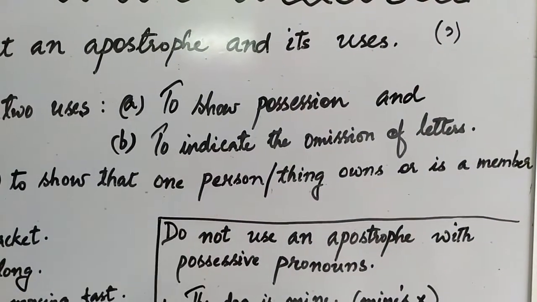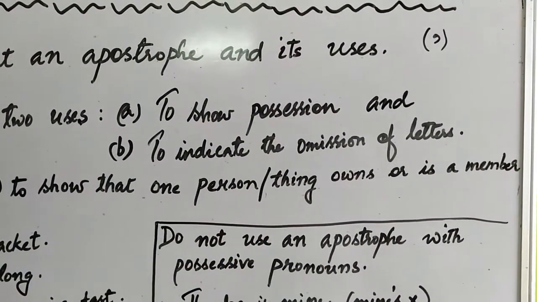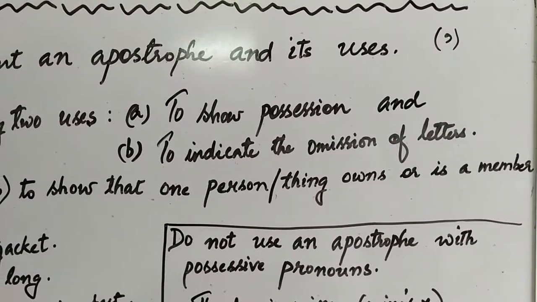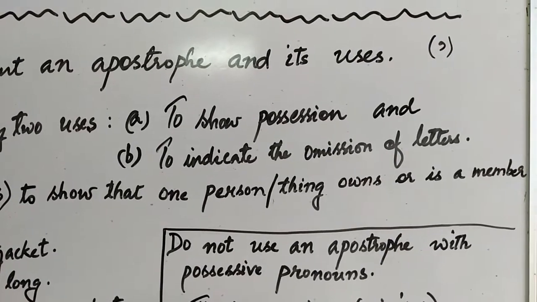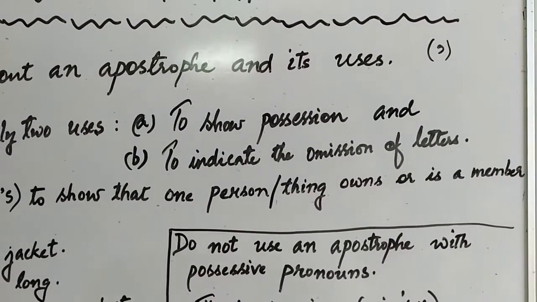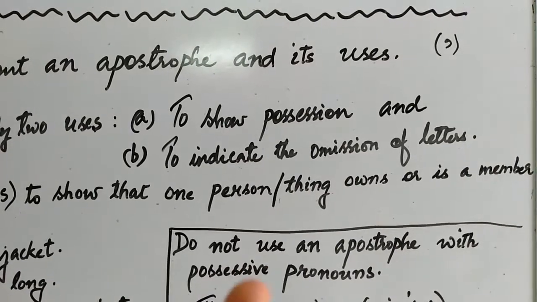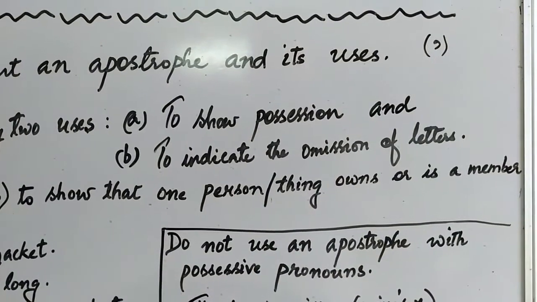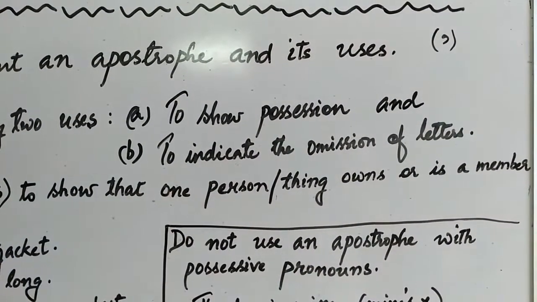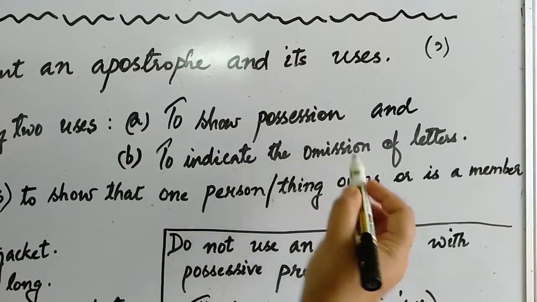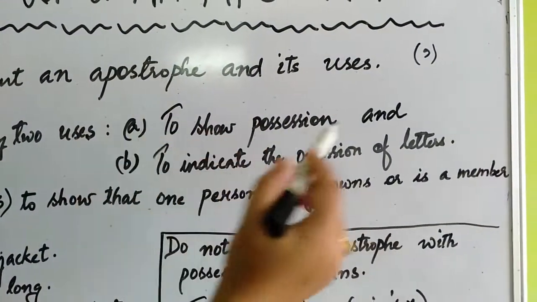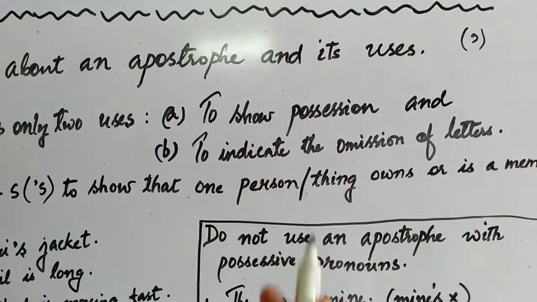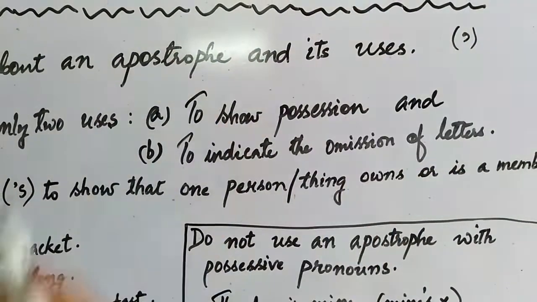That means contractions. I hope all of you still remember contractions which you have done in your previous grade, that is in class 3, right? It was hasn't, won't, don't. All these are what? These are contractions, the short form of words where an apostrophe takes place and certain letters are being omitted. But we are not going to do this today. We are actually going to see how an apostrophe is being used to show possession. That means in possessive nouns how an apostrophe takes place. Okay.